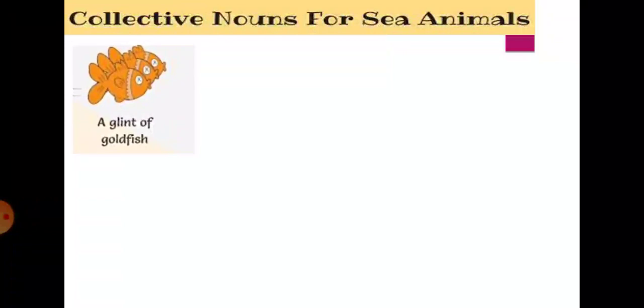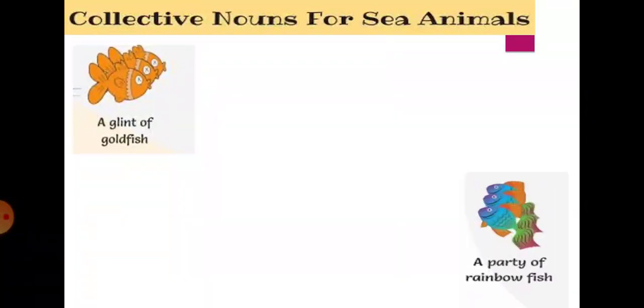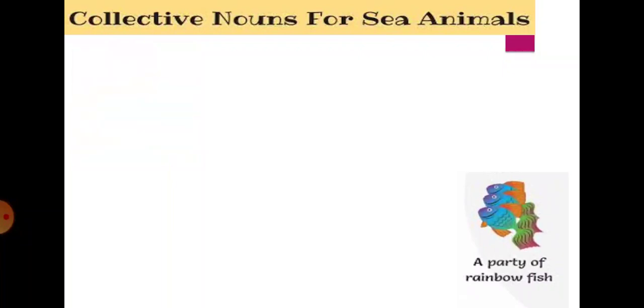A glint of goldfish. If you see a group of goldfish, you can say, hey, look at that, a glint of goldfish is there. Then a party of rainbow fish. If you see that many rainbow fish, instead of saying there are many rainbow fish, you can use a party of rainbow fish.